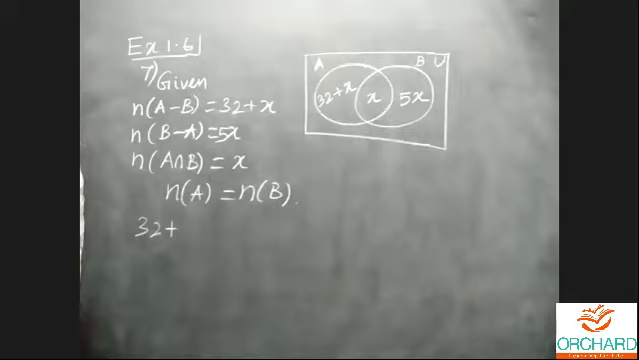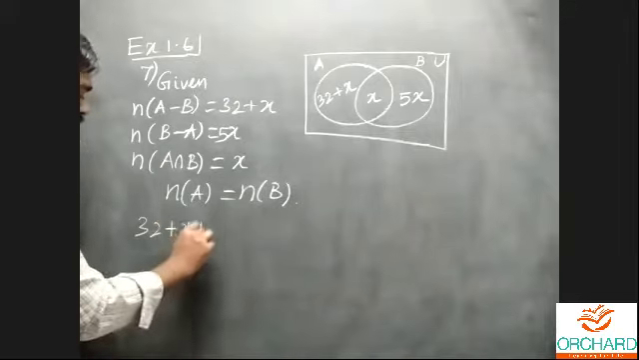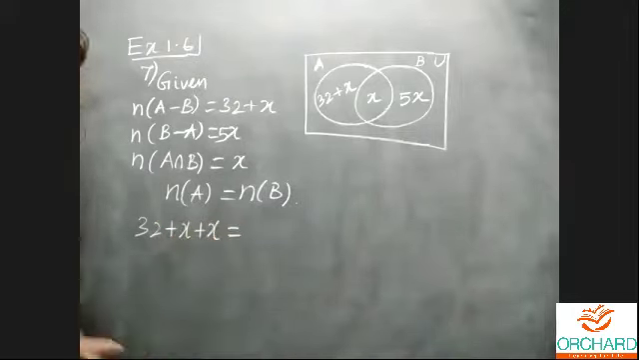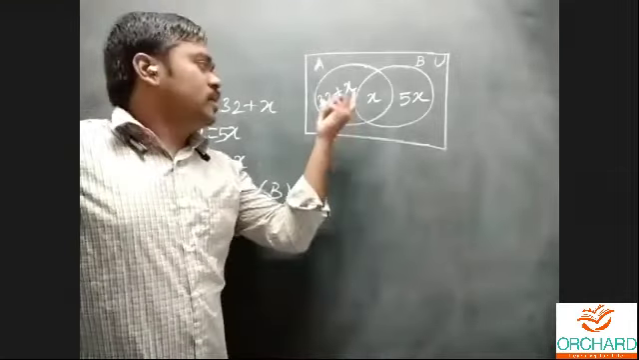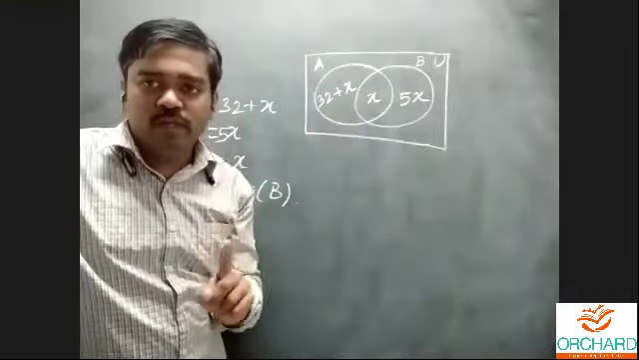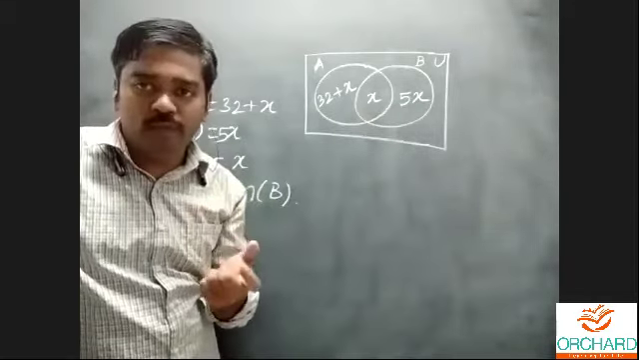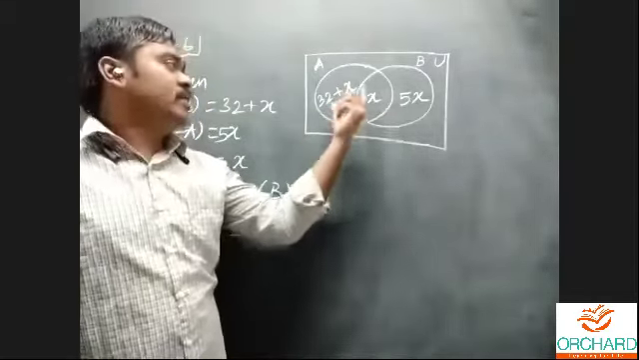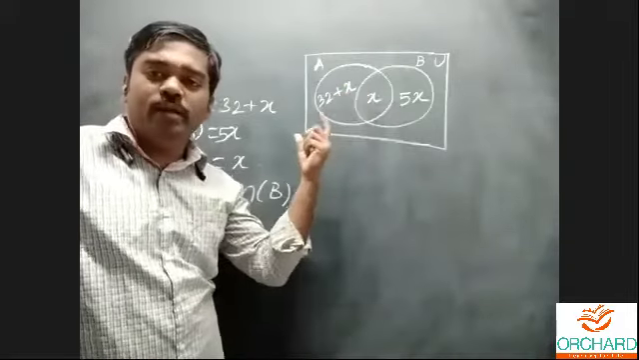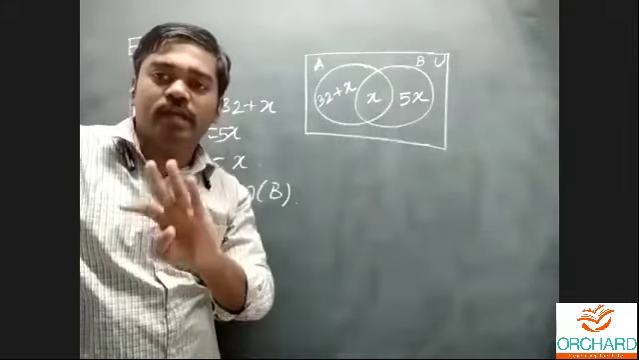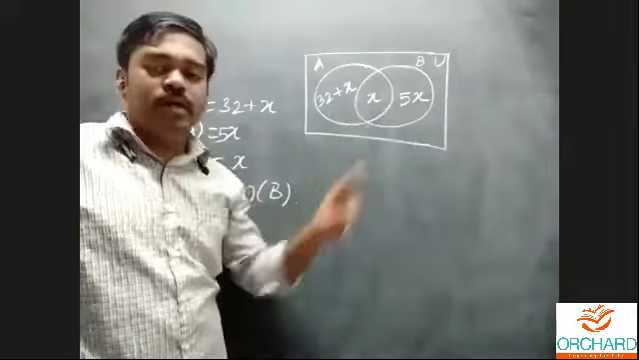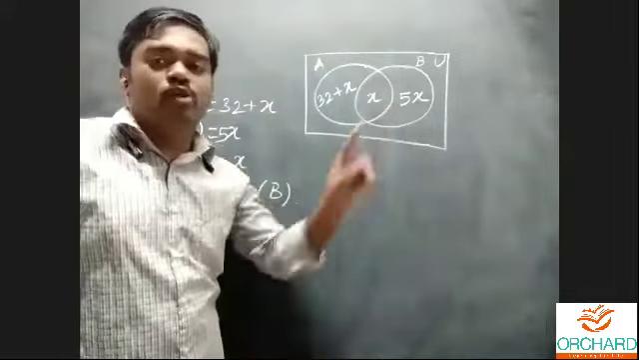Just one. Yes, 32 plus x plus x. Is it clear? For example, here, listen carefully, students. Here I didn't write the elements of the set. Here I am writing the cardinal number. That's why I'll add. For example, n of A minus B consists of 3 elements, and n of A intersection B consists of 1 element. Now 3 plus 1, total 4 elements.